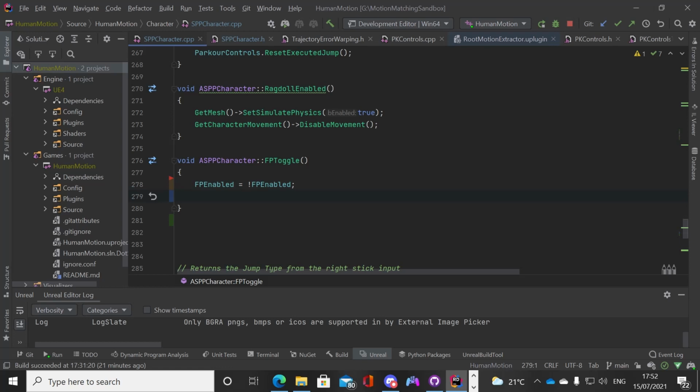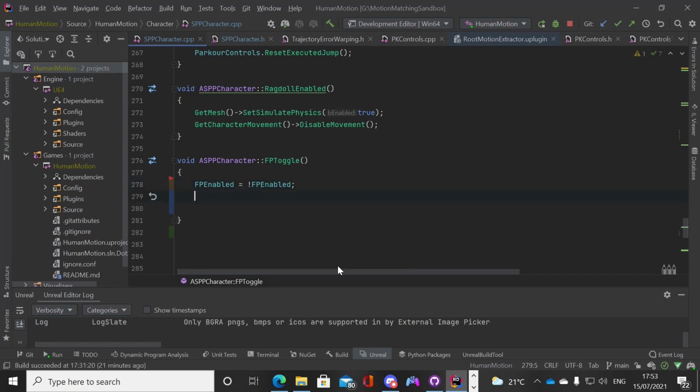So when this starts at false, this toggle happens. This is going to turn into true. When this toggle happens again, if this is true, this is going to turn it into false. So it just keeps flipping states depending on when the toggle's triggered. So that covers the toggle perfectly, and that's so much better. All that if statement and all that nonsense is literally done in one line of code. Look at that, it's so much more efficient.